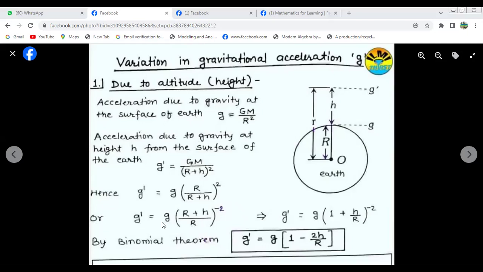Or z dash equals z into (1 + h/r) to the power of -2. That means z dash can be written as z into (1 + h/r). Actually, we have expanded here by the binomial series, omitting the higher order terms of the series, and we get z dash equals z into (1 - 2h/r), after expanding by the binomial theorem.